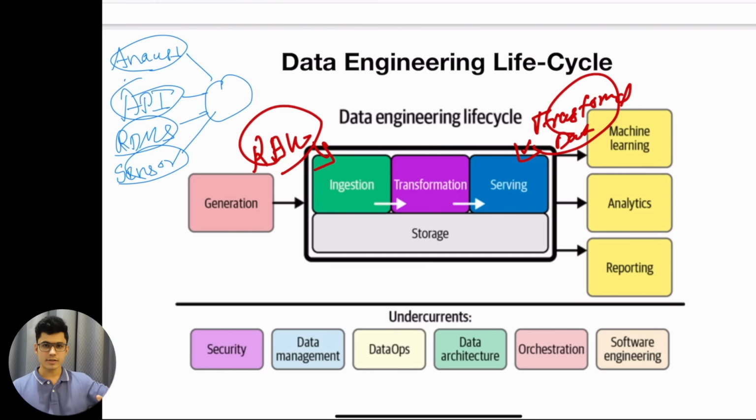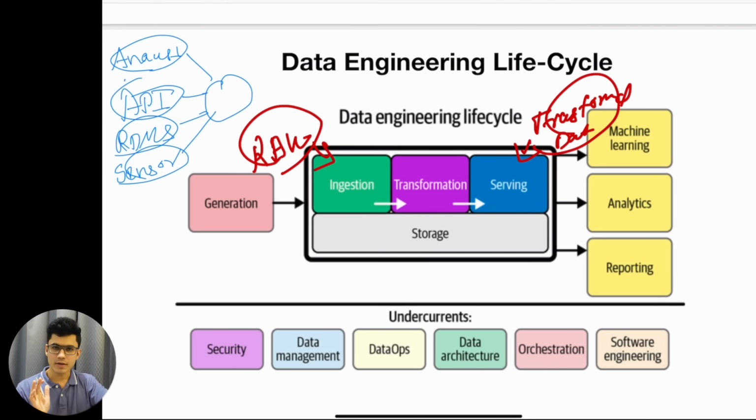Now that we understood what is going on, we are getting data generated from one source. It can be many sources, API, sensors, whatever. All of these data are getting ingested into one of the systems. Ingestion basically means making a connection in such a way that anytime new data is generated, we automatically fetch this data and store it inside our storage system.